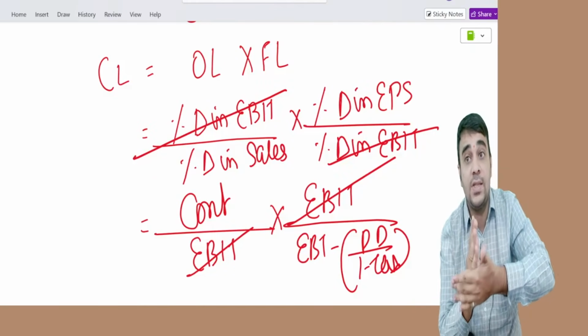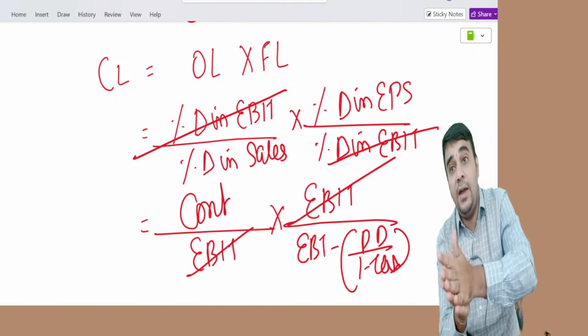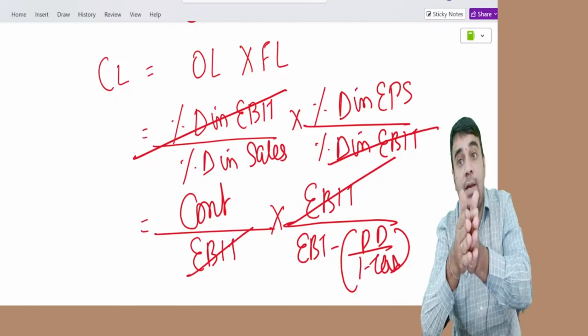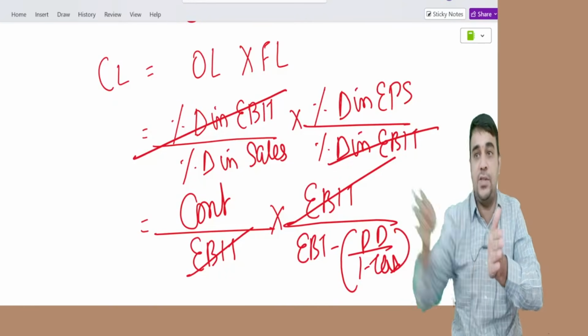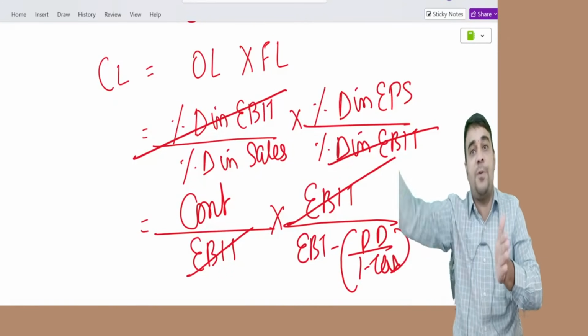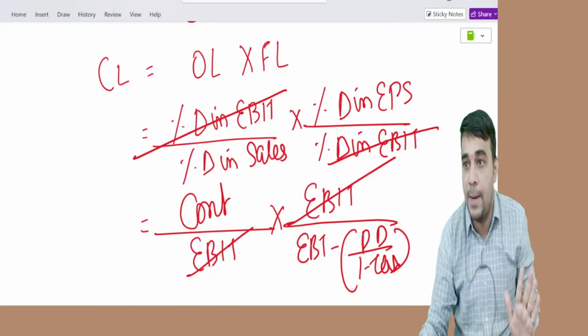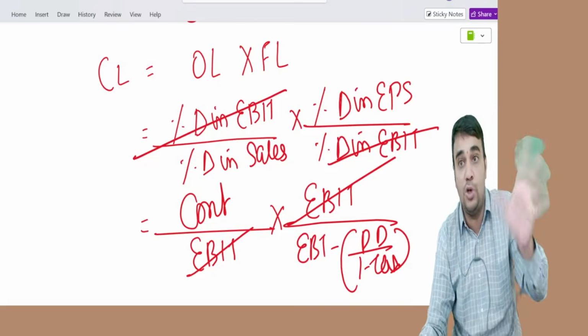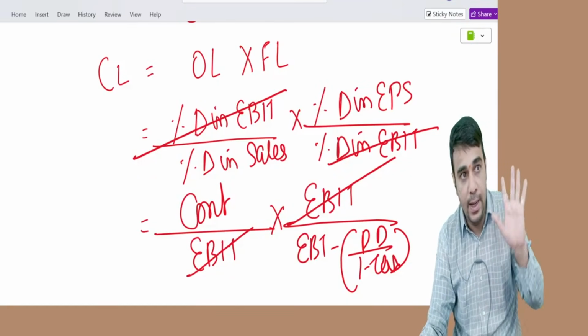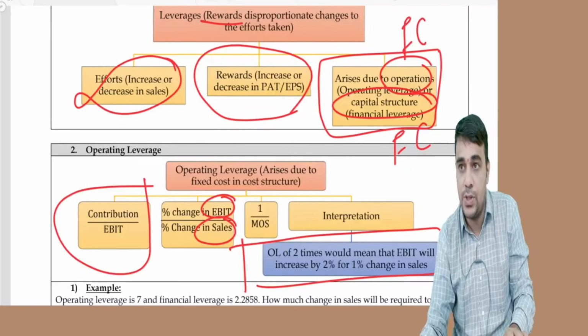What is the denominator? Contribution minus fixed cost minus interest minus preference dividend. This is combined leverage. Combined leverage is all the two together. Able to understand this? Any doubts in this?